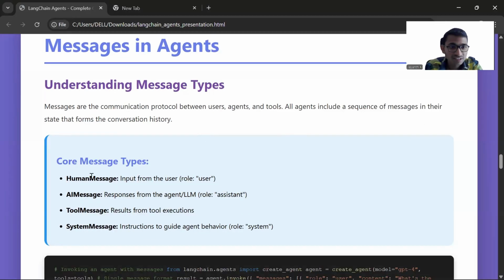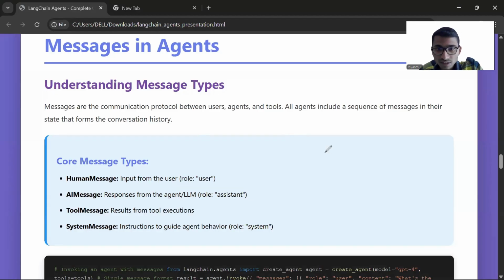Now the human message, AI message, tool message, system message, these will help us understand what message the user has sent, what message the assistant has given as output, what the result from the tool is, and what the system message is that we are giving. All these things will help us. How will these help?